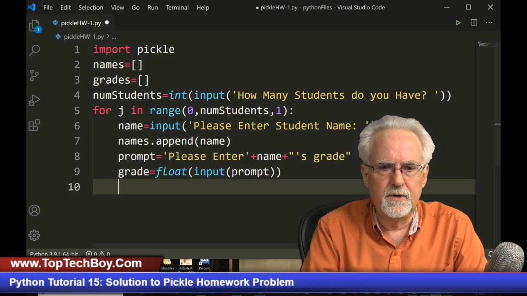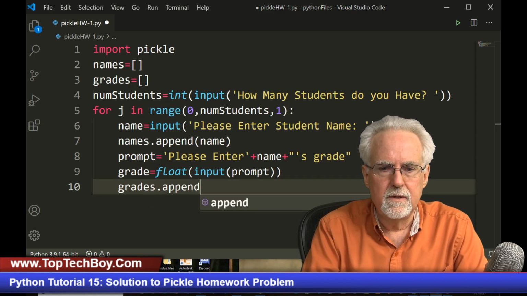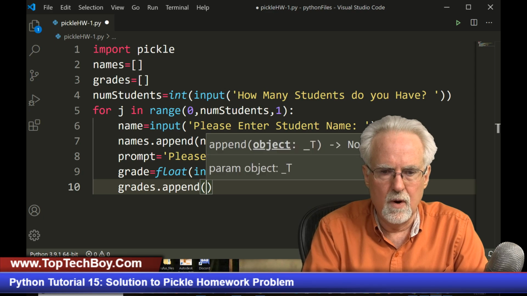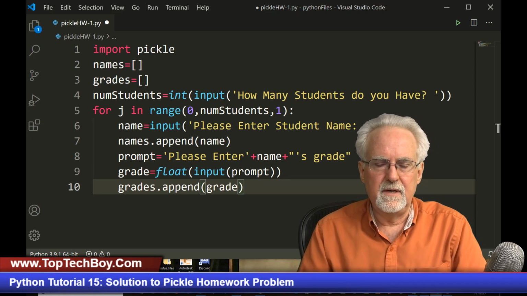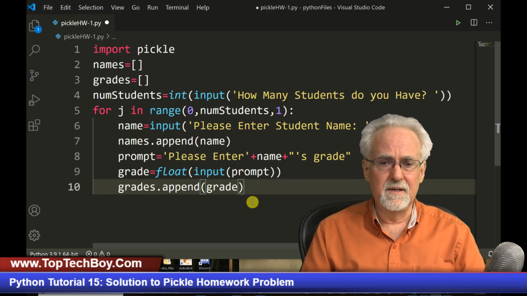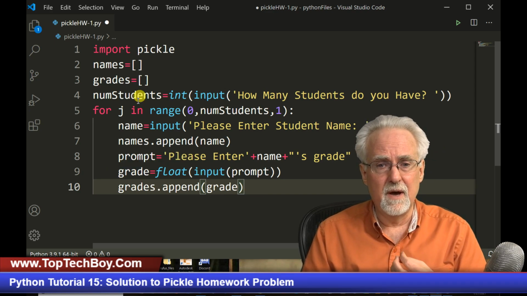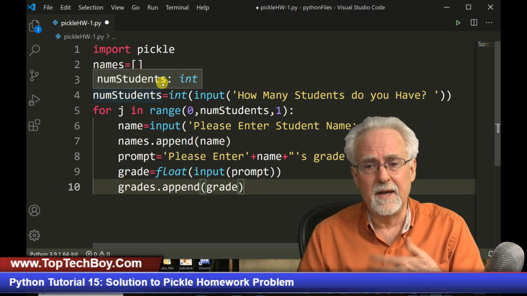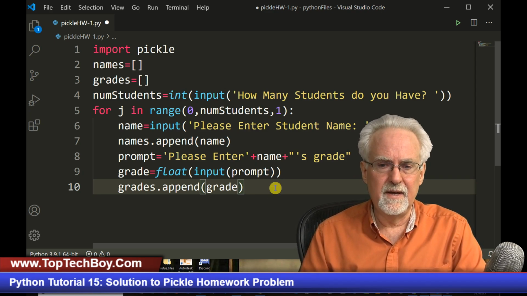And then what do I want to do with that grade? I want to append it to grades. So I put it in the array, and then what am I going to append? I am going to append grade. All right, now one thing you need to see here is that grade is just a single number and grades is the array. And so I've got to build that grades array as I go, and I do that by appending that single last grade.